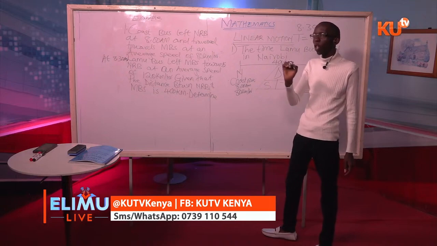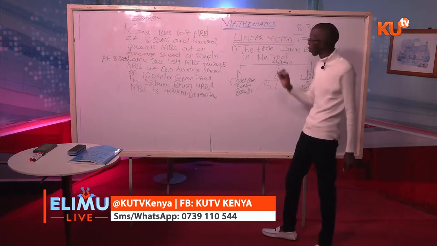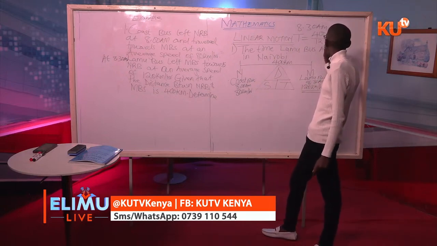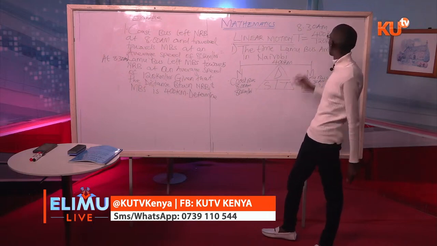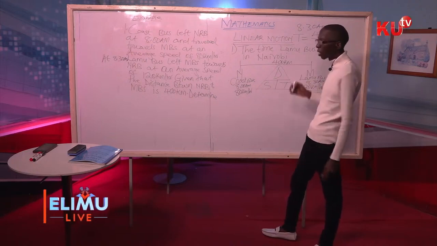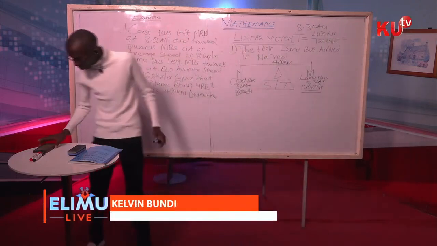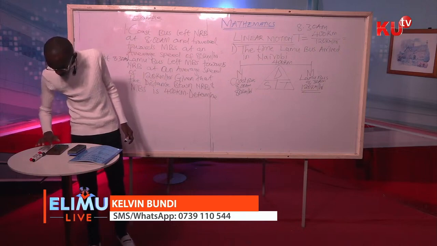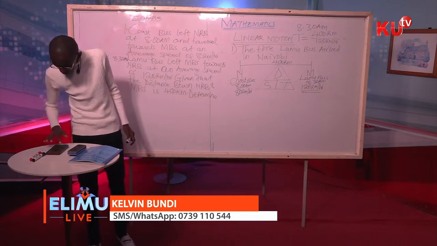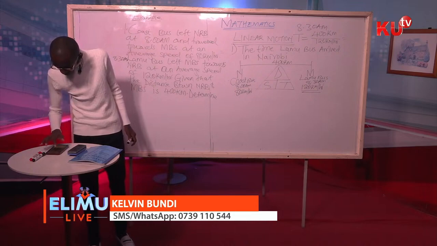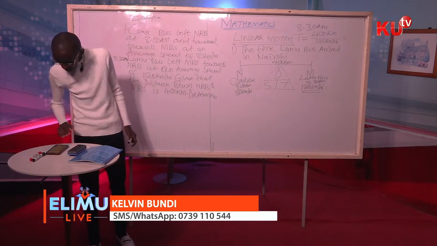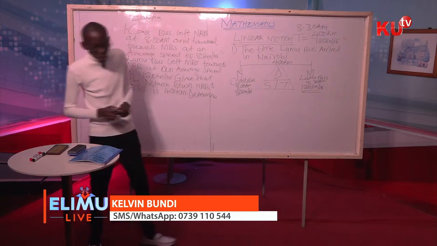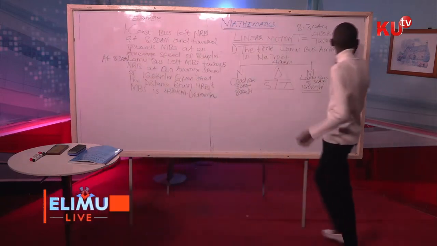And the distance between Mombasa and Nairobi is 400 kilometers. So the time taken by the Lamu bus is equals to the distance, 400 kilometers, divided by the average speed, 120 kilometers per hour.